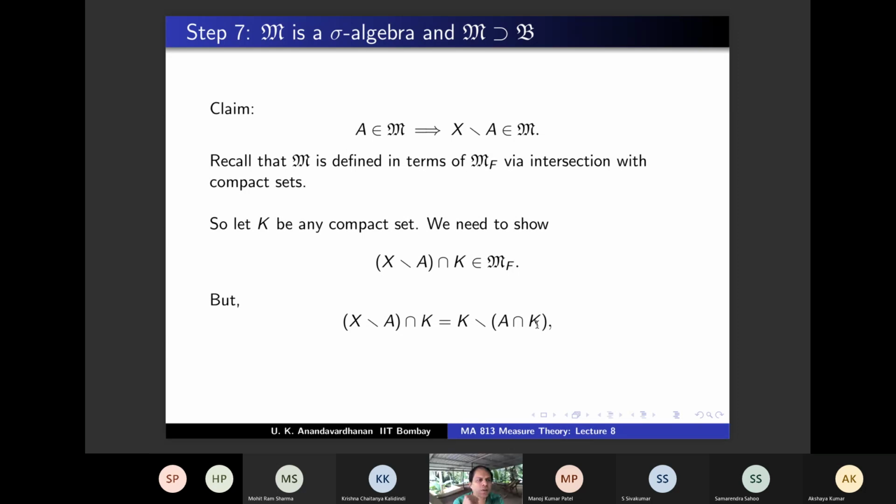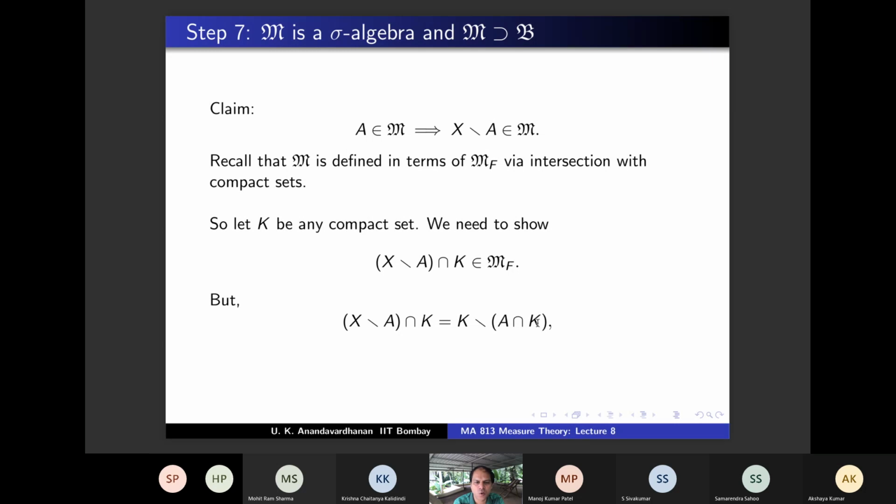And K is inner regular is obvious, right? Because compact sets are inner regular by the very definition, because inner regularity is in terms of compact sets contained inside that. So compact sets are automatically inner regular, just like open sets are automatically outer regular. So now, therefore, K belongs to MF.